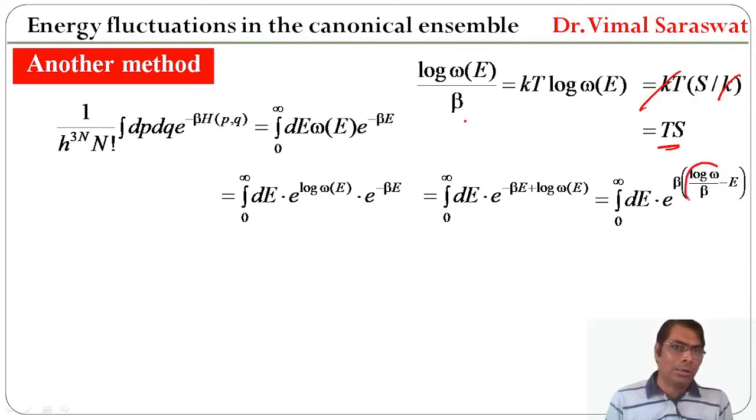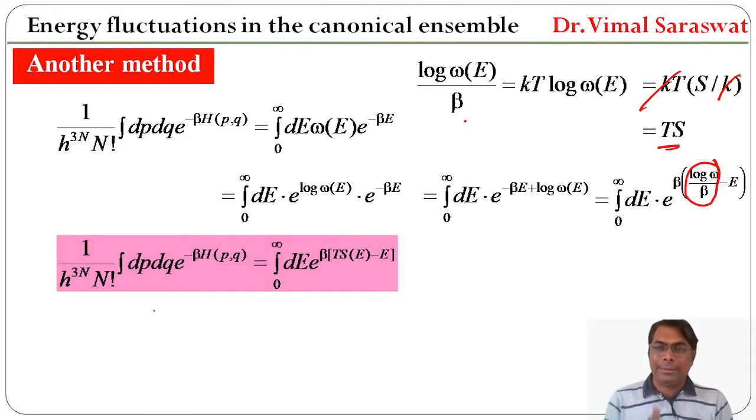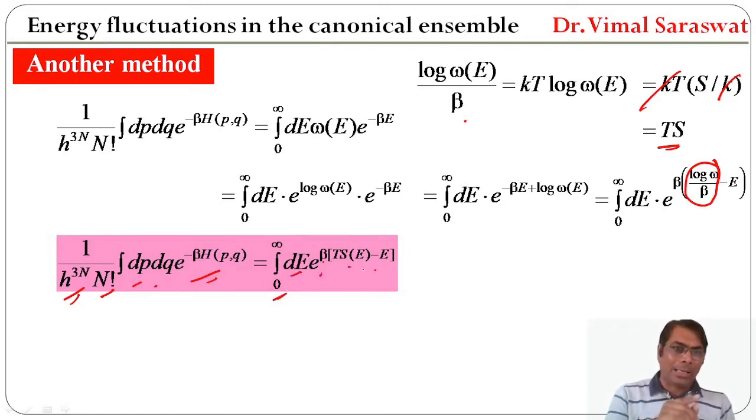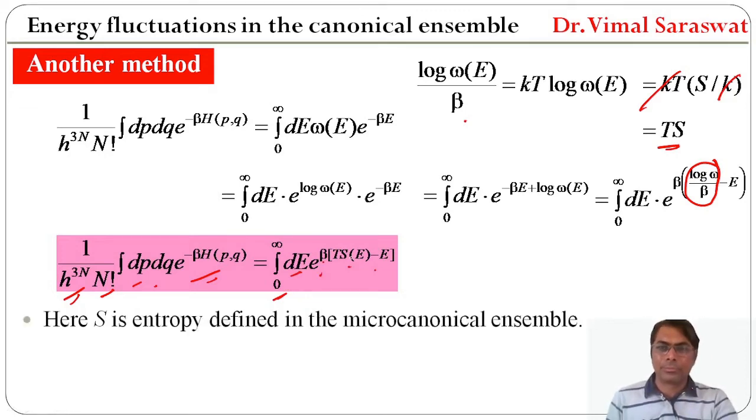So this is our TS, and therefore 1 upon h raised to 3N factorial N integration dp dq exponential minus beta H is equal to integration 0 to infinity dE exponential beta TS minus E. Here S is entropy defined in the microcanonical ensemble.